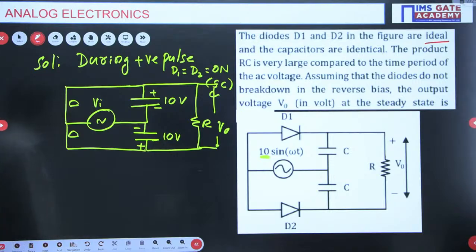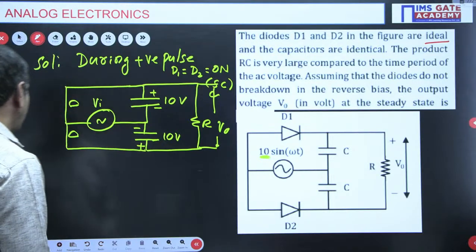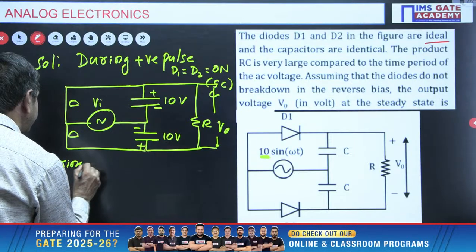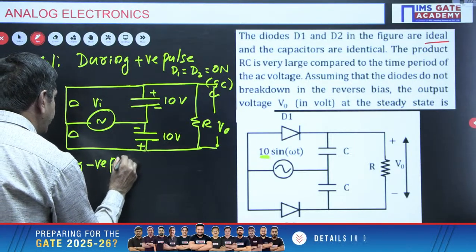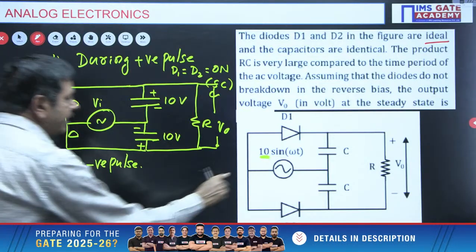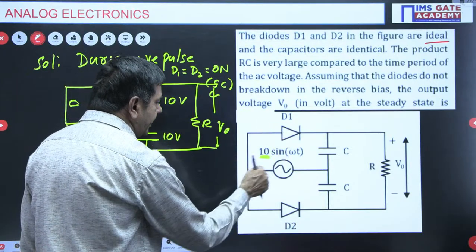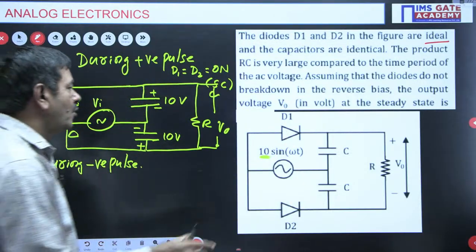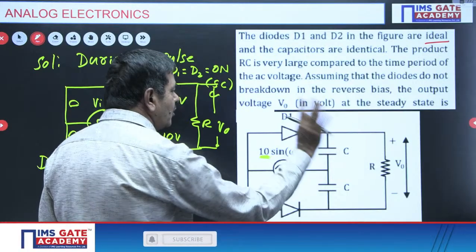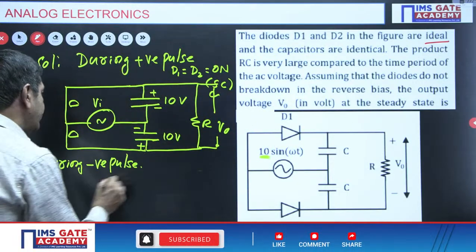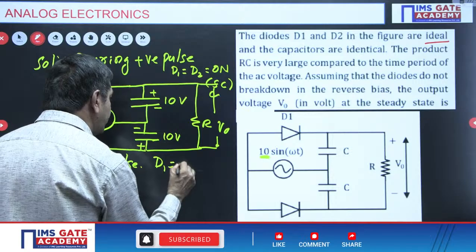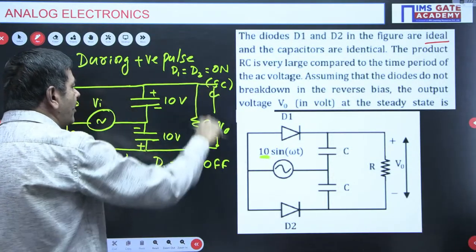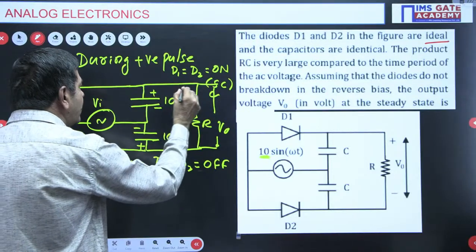But during the negative pulse, what is going to happen? When the negative is given to the p-type semiconductor, both diodes are off. Both are open circuited now. No more charging is done. During the negative pulse, D1 and D2 are both off. Then finally, what is the V0 voltage across R? The same voltage, this voltage only.